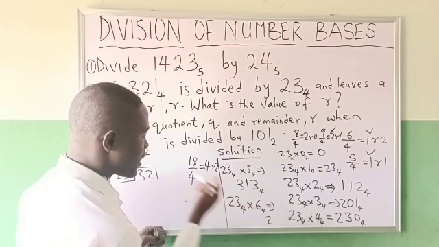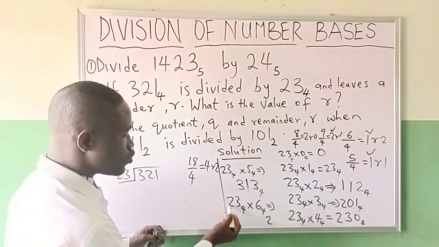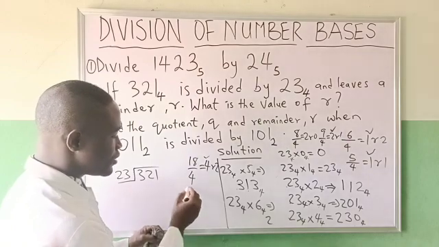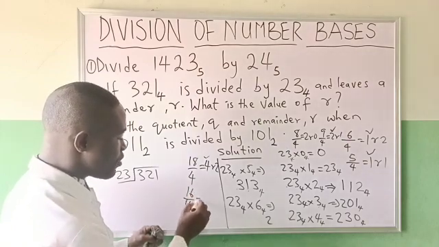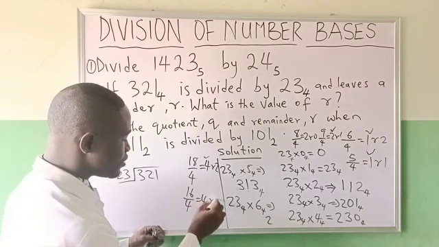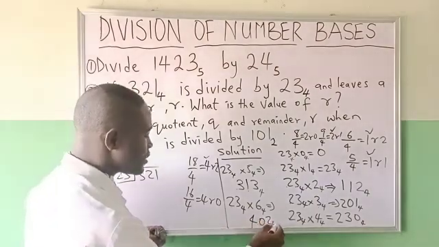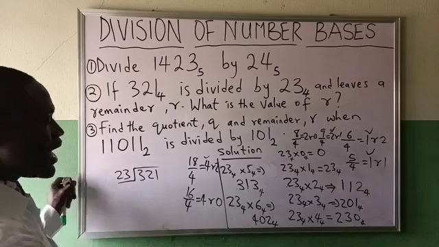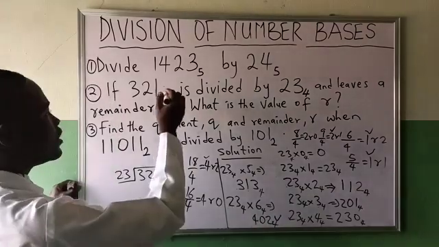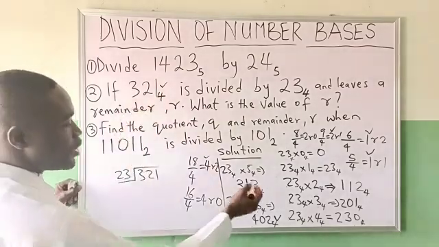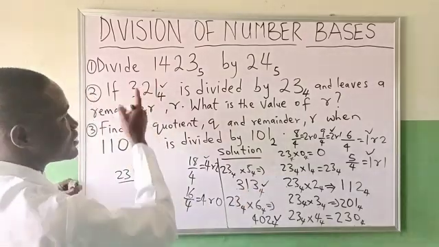I'll write 2, carry 4. 6 times 2 is 12 plus 4, 16. 16 over 4 will give me 4, remainder 0. I'll write 0. So you now see that this number it gave you is greater than this, but this one is lesser than this.